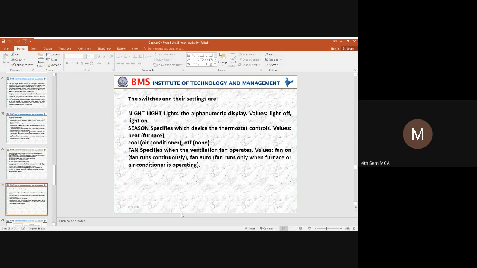So what type of values can we have? Either heat, cool, or none. If it is too hot, you are trying to make your cooler run. If it is too cool, you are trying to use a room heater. Or else, if it is a normal temperature, you are neither using heat nor cool, that is off. So that is how we are trying to represent an air cooler.